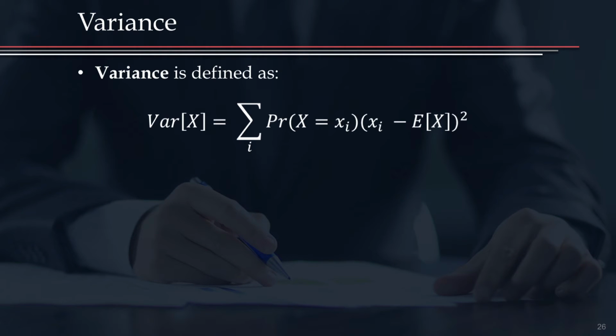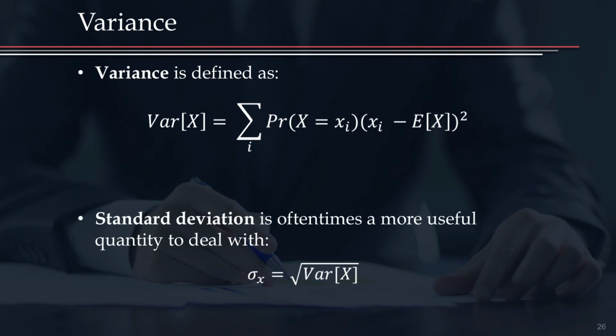So, for example, if my mean is 6 and one of the values is 20, then the second term is going to be large. If my mean is 6 and the value is 7, then it's going to be small. So the farther out from the mean the values are, the bigger the variance and the bigger the spread. Standard deviation is also useful. It's often more useful because of its units. And this measures the same spread. You just, in different units, take the square root of the variance.